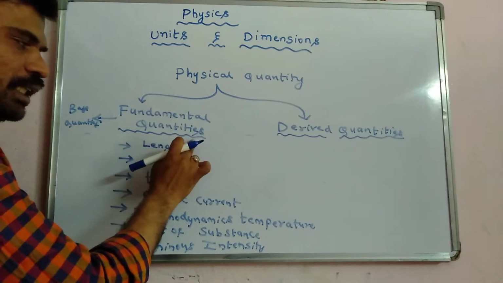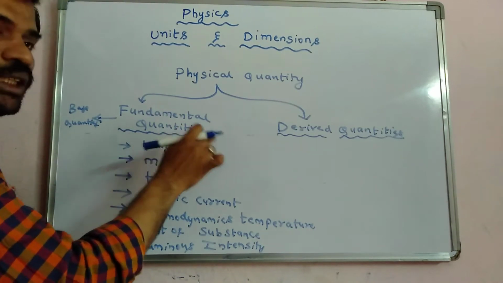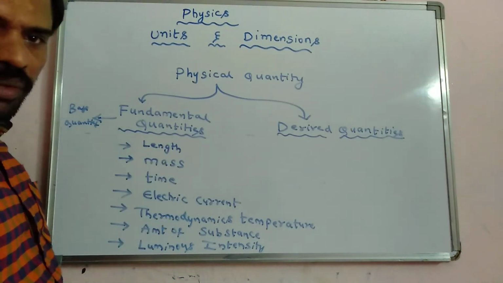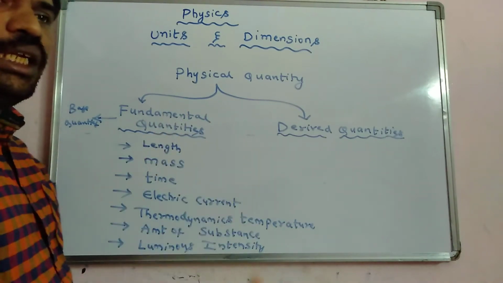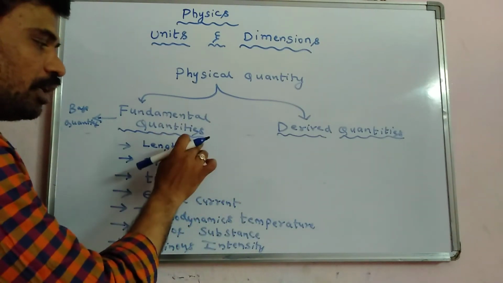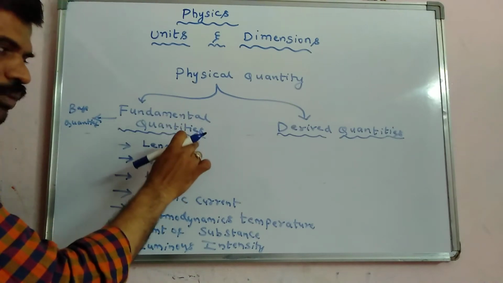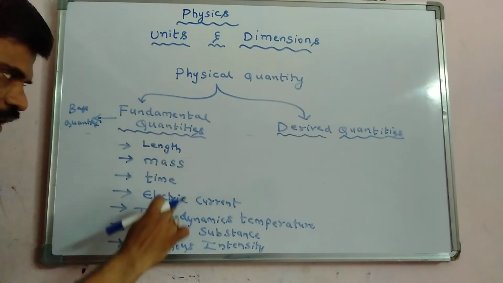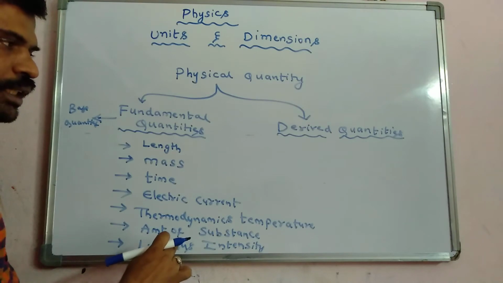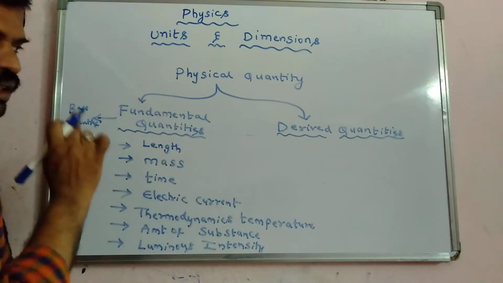Now what are fundamental quantities? Fundamental quantities are the quantities which are independent. They do not depend on any other quantity. They are always independent. Such quantities are called fundamental quantities. These are the 7 fundamental quantities present in our physics.